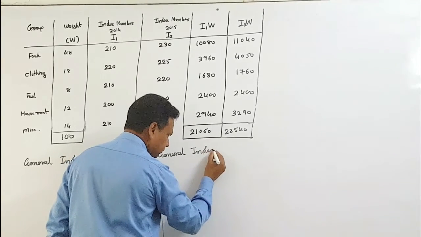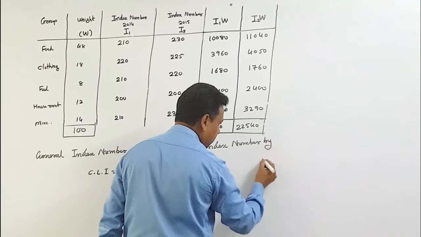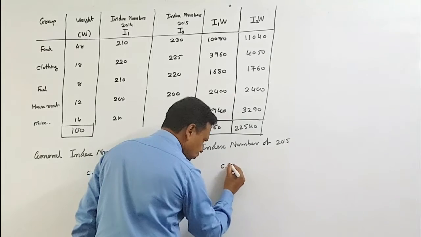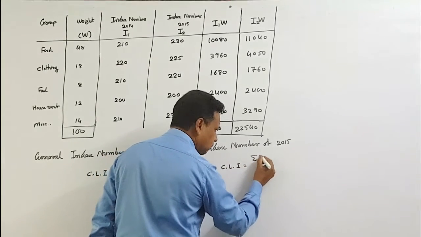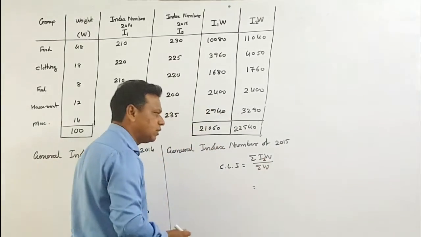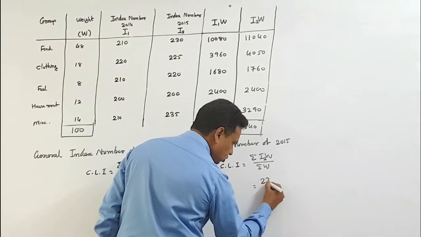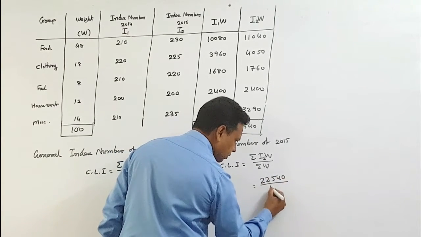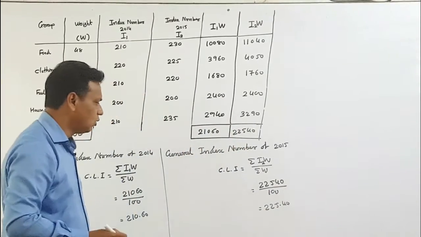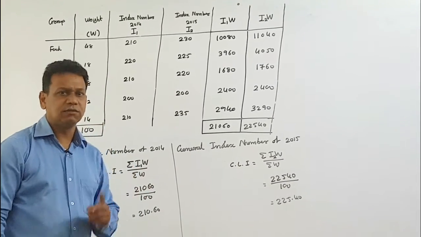So now, next is the general index number of 2015, and it is known as the cost of living index number. The sum of IW divided by sum of W, because we take the second index number, so we have to mention over here sum of I2W divided by sum of W. So 22,540 divided by 100, so our answer is 225.40. So my dear friends, the question is not to find only the cost of living index number for 2 years, 14 and 15.